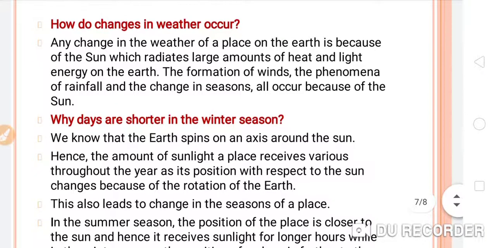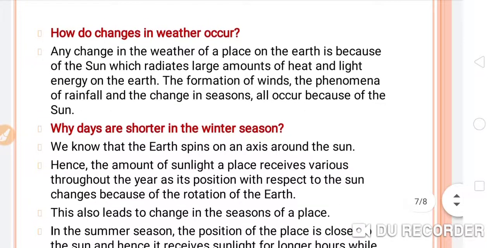The formation of winds, the phenomena of rainfall and the changes in seasons all occur because of the sun. Behind all these activities, somewhere the sun is responsible. So the sun is playing a very crucial role in creating the weather for a particular place. So the sun is very important.